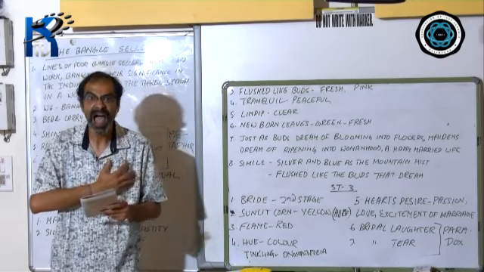Tinkling is the sound of the bangles. Luminous means bright. Tender means delicate. Clear means fresh, pure. Now see, in the last line, like her bridal laughter and bridal tear. Now listen carefully. On the day of the marriage, obviously the bride is happy because she is stepping into another phase of her life. So she is laughing. The sound of her laughter is compared to the tinkling sound made by the bangles that she is wearing.